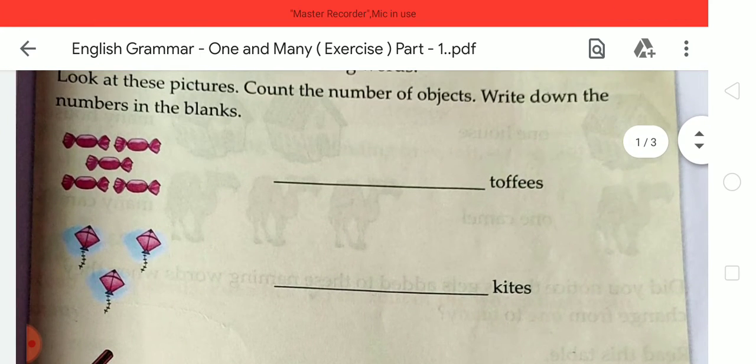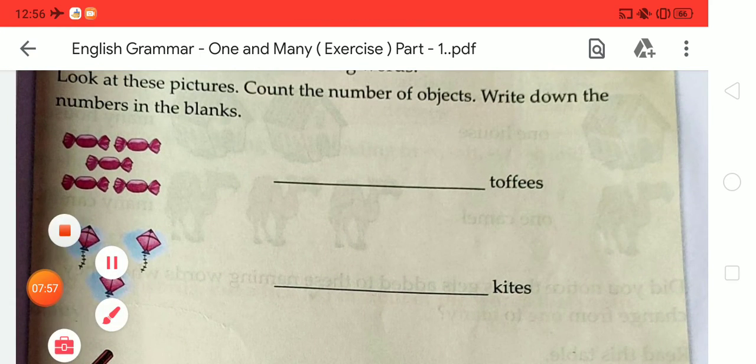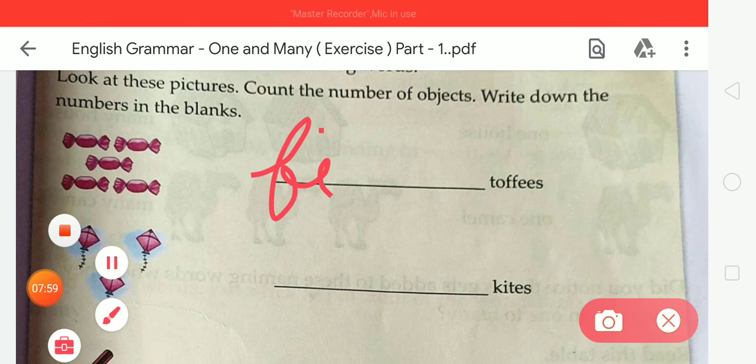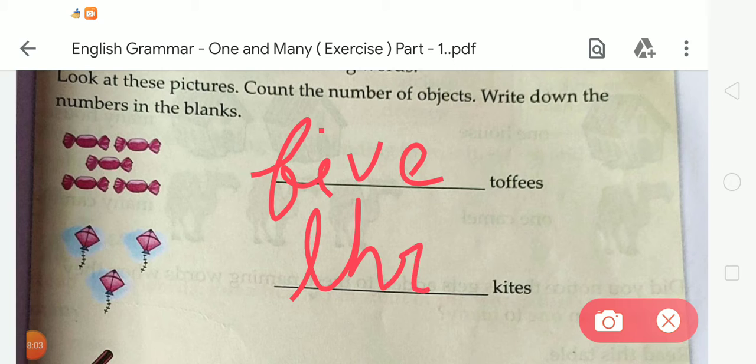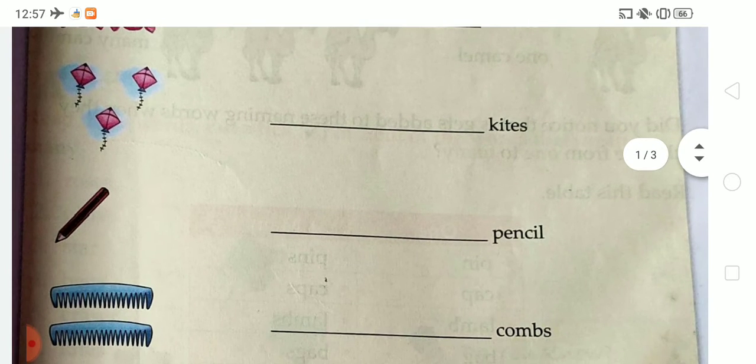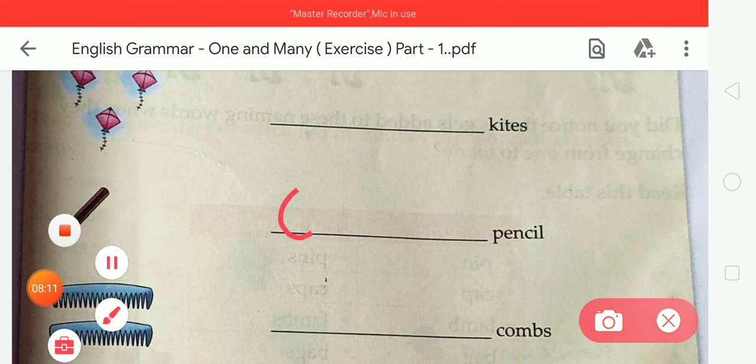Okay, in number 1 we have to write 5. What is the spelling of 5? F-I-V-E, 5. In number 2, 3. So we have to write the spelling of 3. What is the spelling of 3? T-H-R-E-E, 3. Okay. Now the next, there is 1 pencil. So on the given blanks we have to write 1.